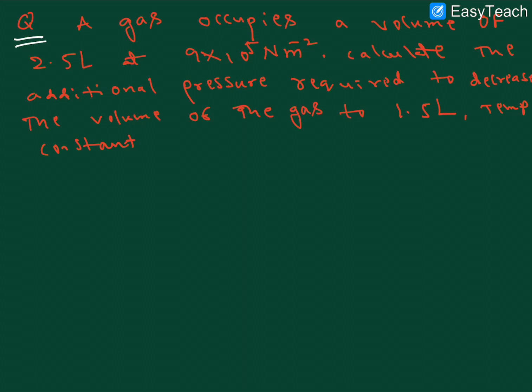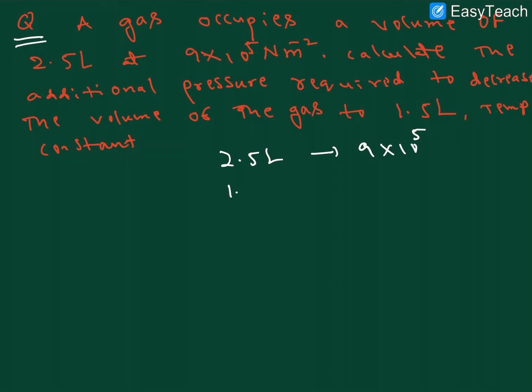A gas occupies a volume of 2.5 liter at 9 into 10 to the power of 5 Newton per meter square, and calculate the additional pressure required to decrease the volume of gas to 1.5 liters, and temperature remains constant, right? The question is clear. Generally, at 2.5 liters the pressure is 9 into 10 to the power of 5.